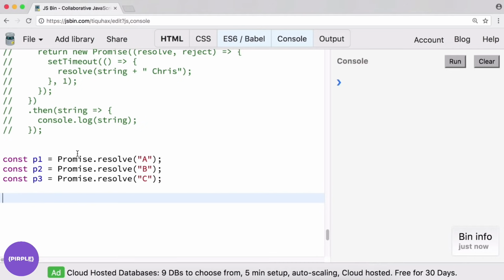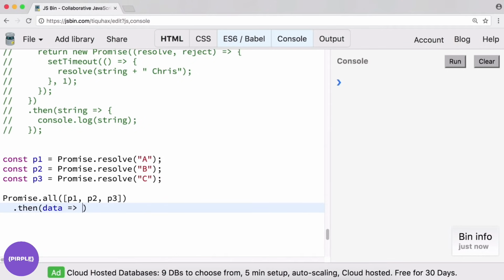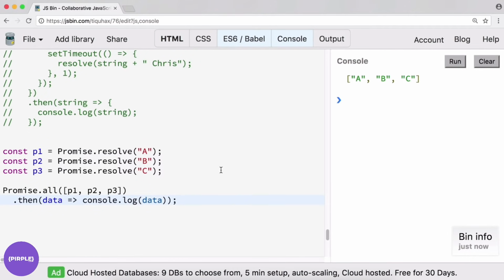Now, let's see if we can call a promise all on all of these and see what happens. So we'll do promise.all, and we'll put them into an array like so. So p1, p2, p3. Okay, we'll call it .then, and we get some kind of data back. What is this going to look like? Well, let's console log it out. Console log the data. Okay, we'll clear, run. Interesting, right? So it put it into an array for us.